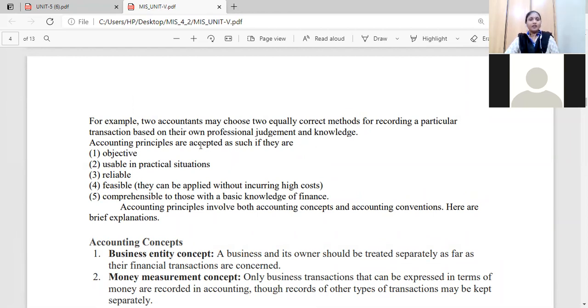Okay. So accounting principles are accepted. When the accounting principles are accepted, here we are considering an example. The two accountants are choosing two equally correct methods. So for preparing many financial statements, they need to go through a number of transactions in the organization.